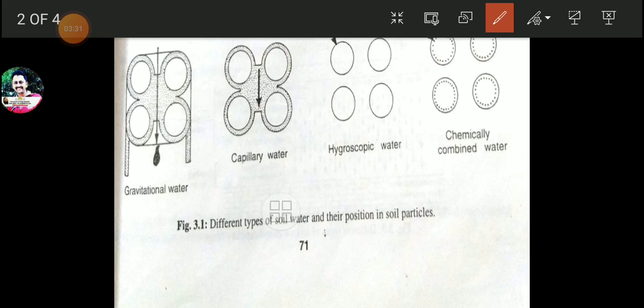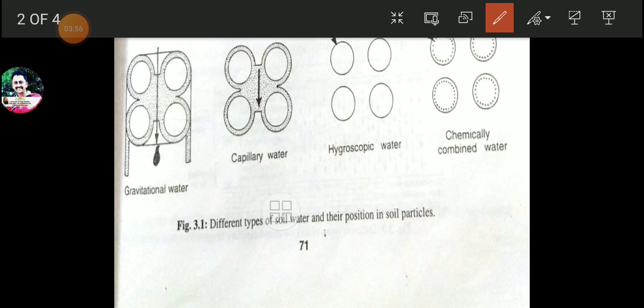The water present in the soil again may be of four types, isn't it? We know that soil water is absorbed by the plant and acts as a medium for the minerals. Then also there are four types of water present in the soil.